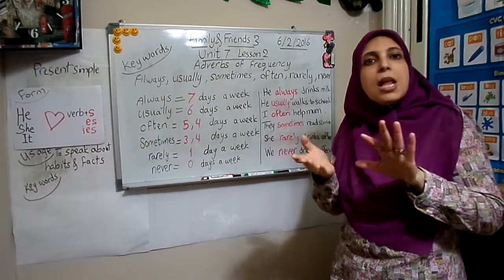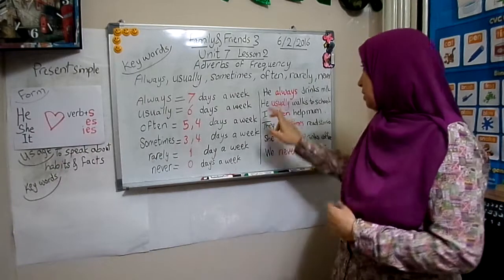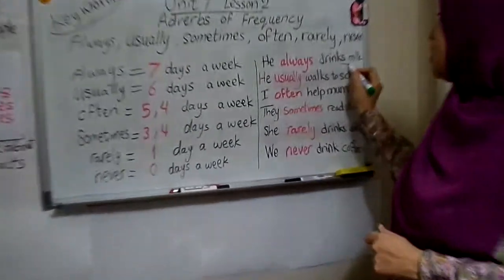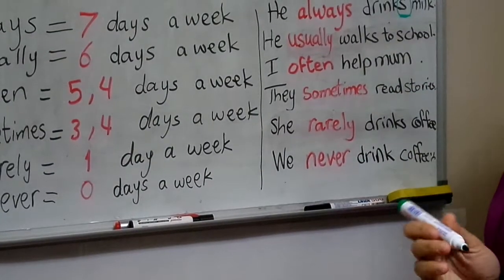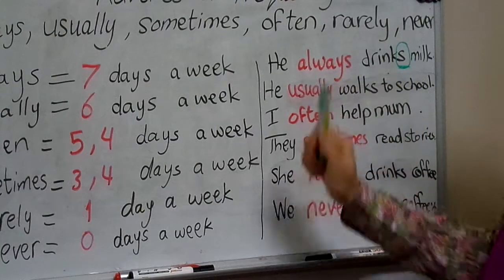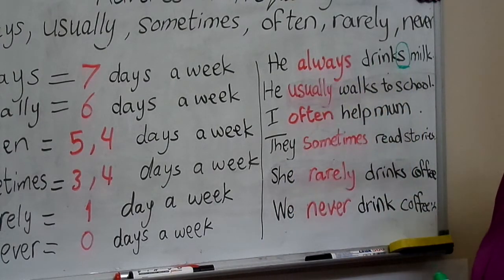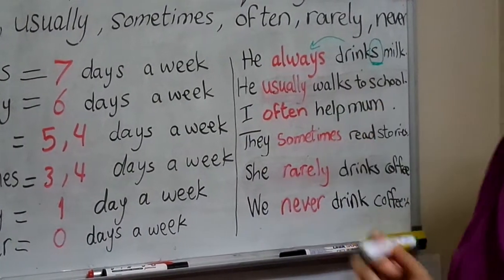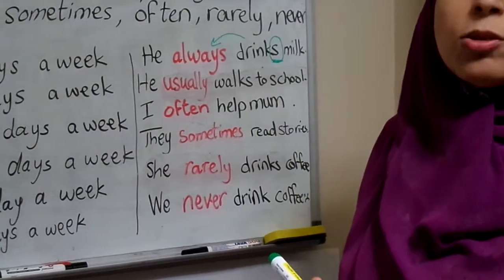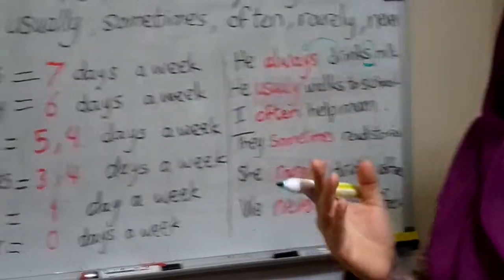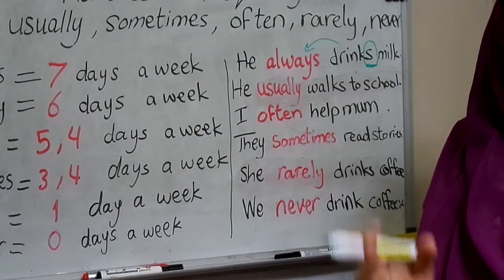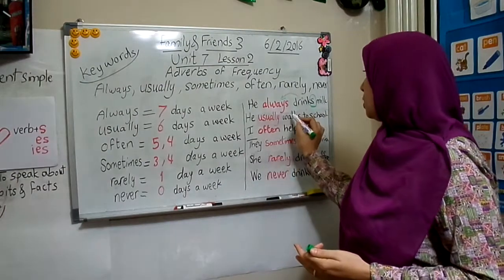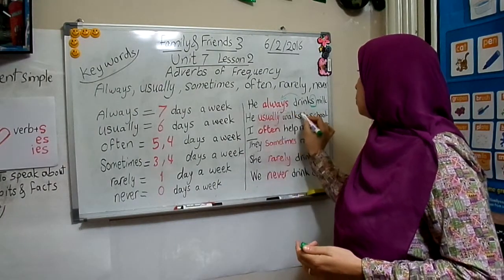At the beginning, in the middle, at the end, before the verb? Where exactly? He always drinks milk. Did you notice here? He drinks milk. Why? Because I have always. He always drinks milk. So, he usually walks to school. But one day he is 6 days he goes on foot, and one day, for example, if he is late, he will go by car or by taxi. So he usually walks to school.